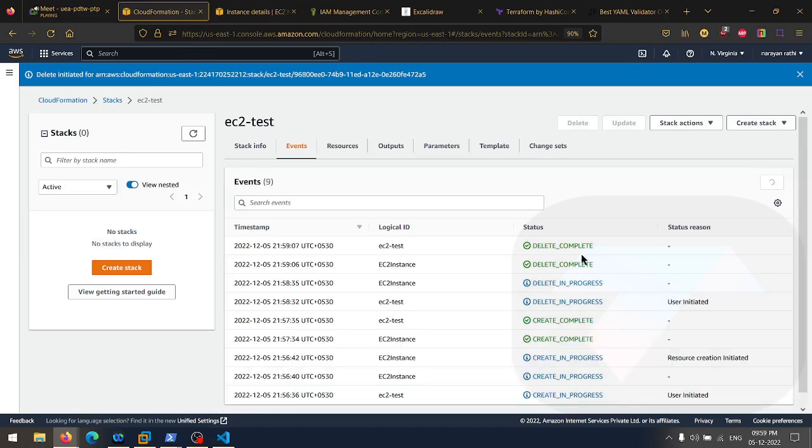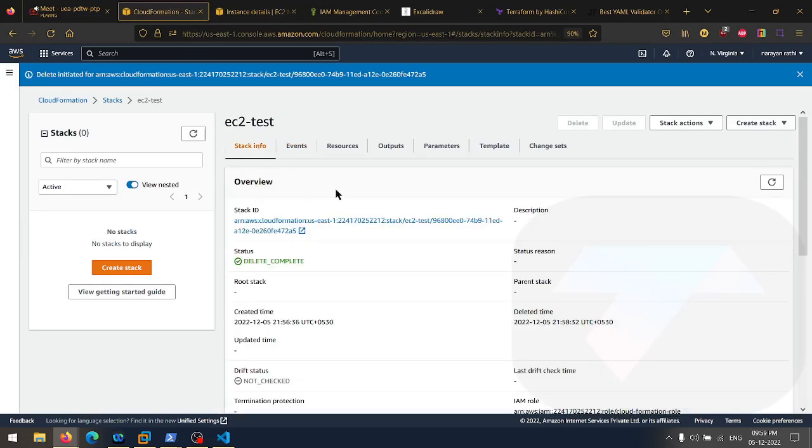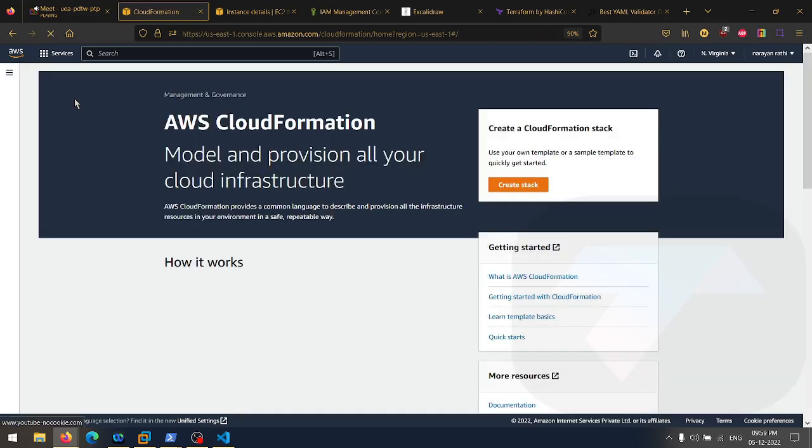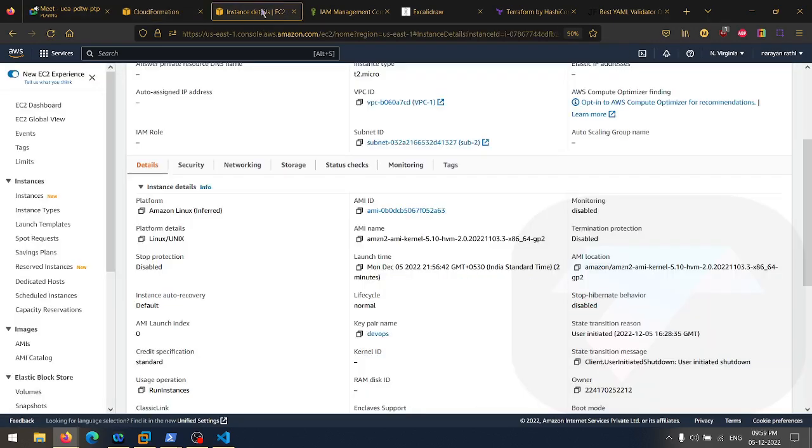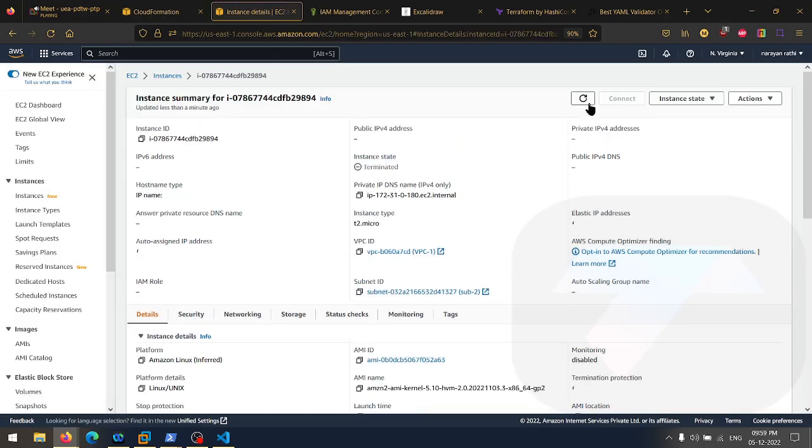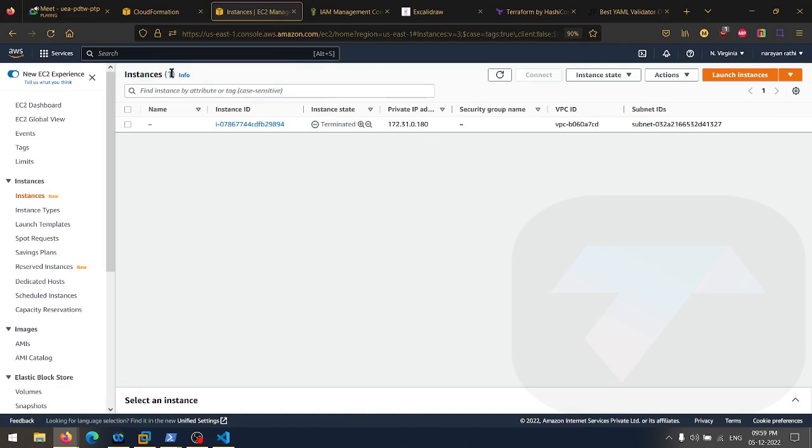If you just do the refresh, delete complete, stack info, delete complete. In CloudFormation, no stack is available here. If you go here, do refresh, the instance is terminated now. The instance is automatically deleted. This is how CloudFormation works.